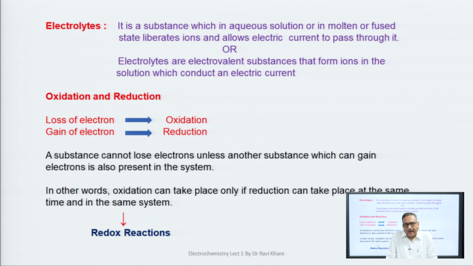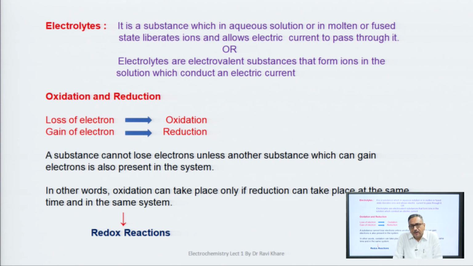Now, oxidation and reduction. You have already learnt oxidation and reduction earlier, so here we will discuss it very briefly. Loss of electrons is oxidation, gain of electrons is reduction. A substance cannot lose electrons unless another substance which can gain electrons is also present in the system.